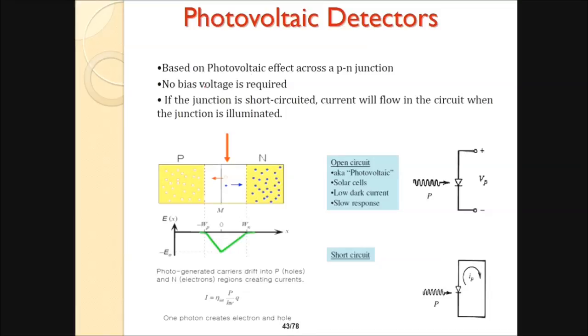Photovoltaic detectors are based on the photovoltaic effect across a PN junction. So no bias voltage is required. If the junction is short circuited, current will flow in the circuit when the junction is illuminated. Right? This is an open circuit, also known as photovoltaic, and solar cells: low dark current, slow response. This is short circuit.